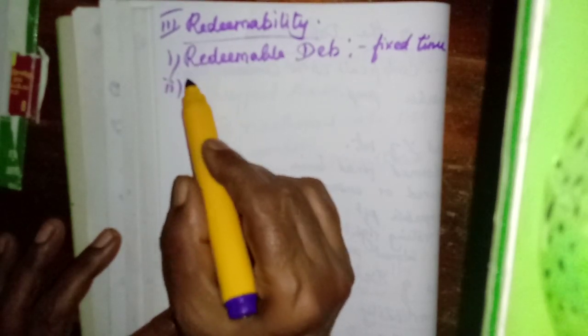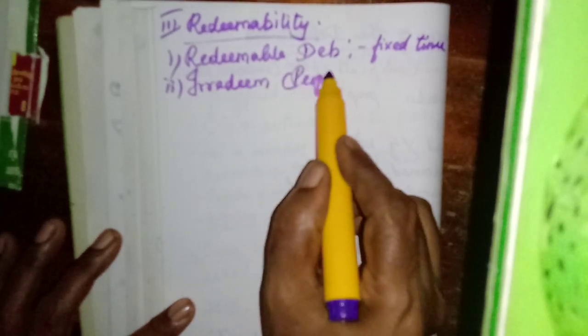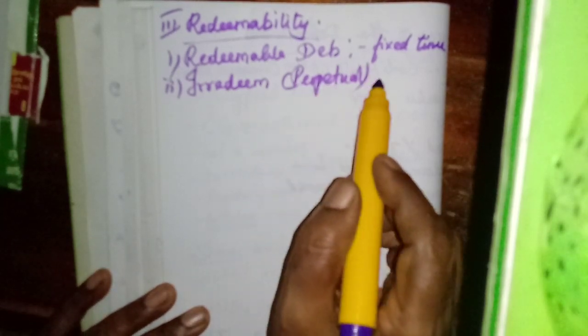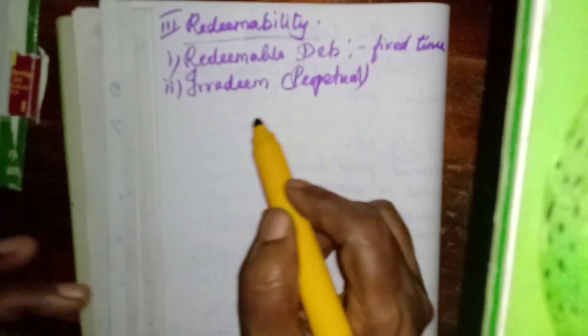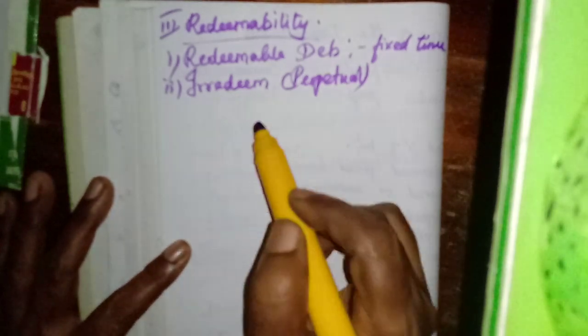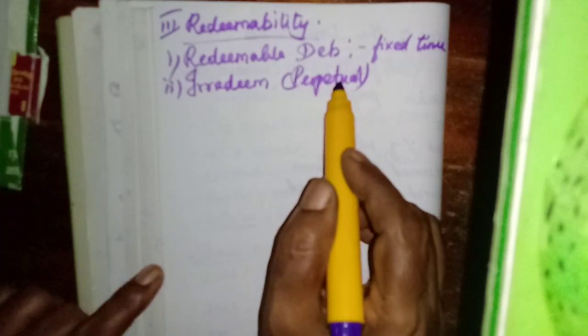Then the next one is irredeemable debentures or perpetual debentures. These debentures cannot be repaid until the winding up of the company. As long as the company is a going concern, no one can question its redemption. It will remain debentures till the end of the lifetime of the company. But at the time of winding up of the company, these debentures will be redeemed. Winding up means the end of the company, closing of the company.